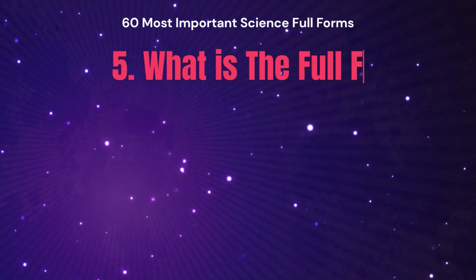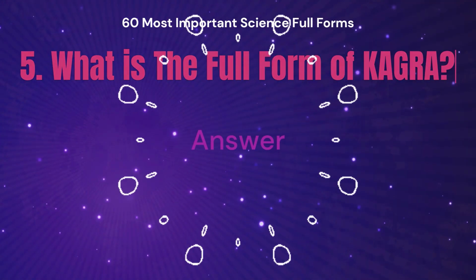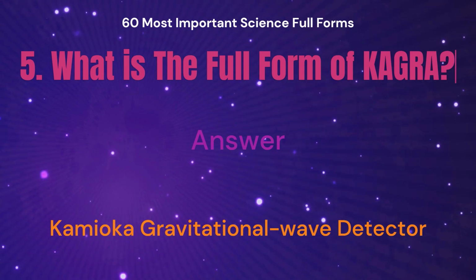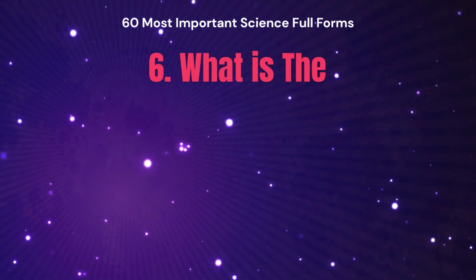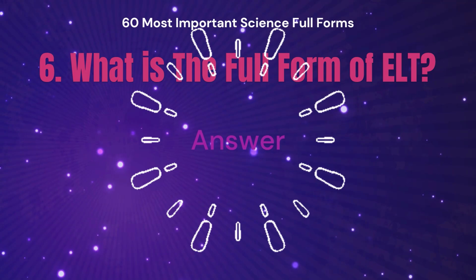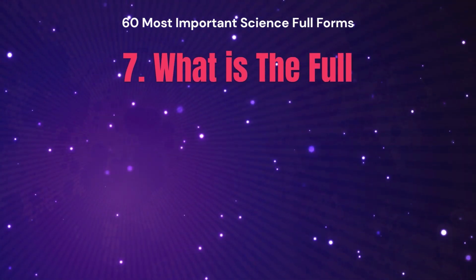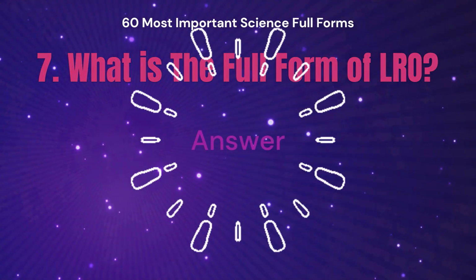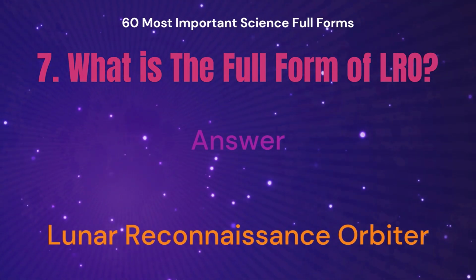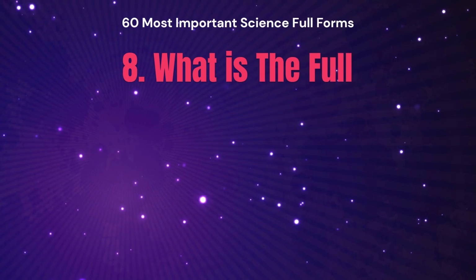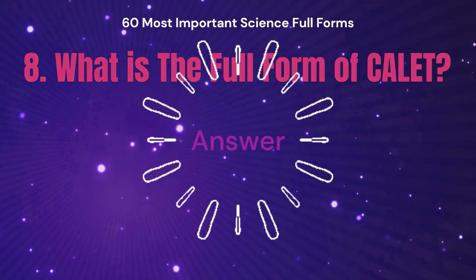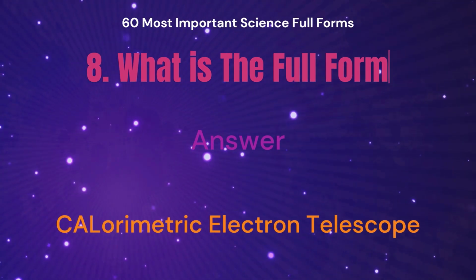What is the full form of KGRA? The answer is Kamioka Gravitational Wave Detector. What is the full form of ELT? The answer is Extremely Large Telescope. What is the full form of LRO? The answer is Lunar Reconnaissance Orbiter. What is the full form of CALET? The answer is Calorimetric Electron Telescope.